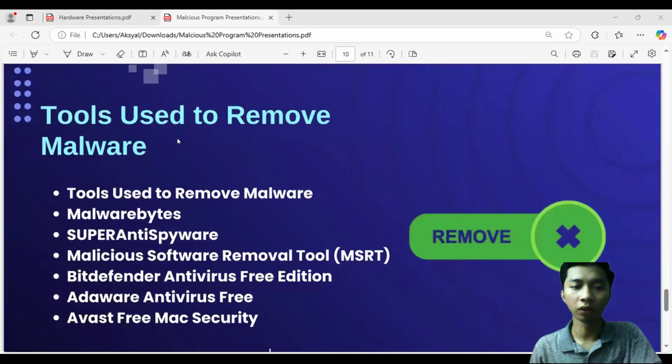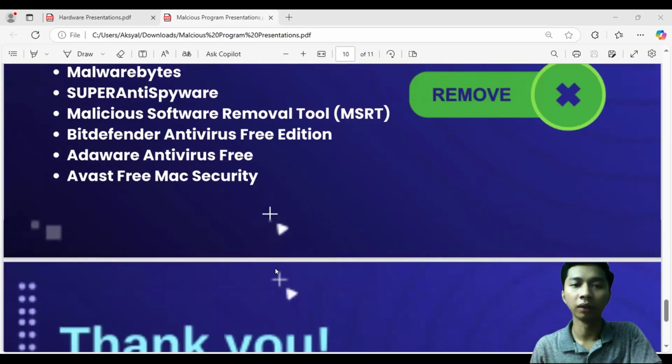Tools used to remove malware. Malwarebytes, Super Anti-Spyware, Malicious Software Removal Tool, Bitdefender Antivirus Free Edition, Adware Antivirus Free, Avast Free Max Security.